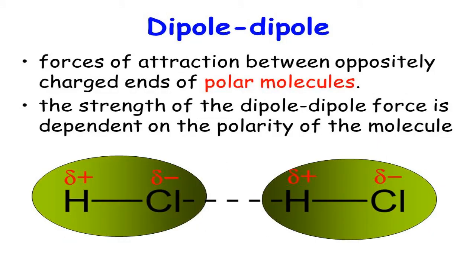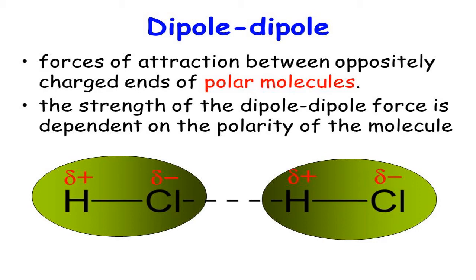Second, dipole intermolecular forces. Here, a molecule is already having a dipole. The previous one had no poles at all, so it was non-polar. Now this is polar. A molecule having poles is known as a polar molecule.